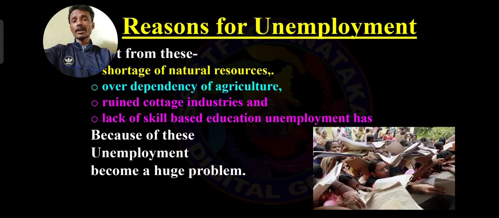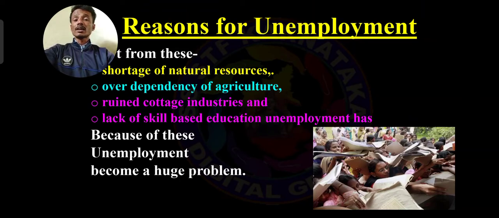But nowadays most people purchase drinking water, and even bath water, because of the shortage of water. This is one of the important natural resources. So many natural resources are empty because India has a huge population.